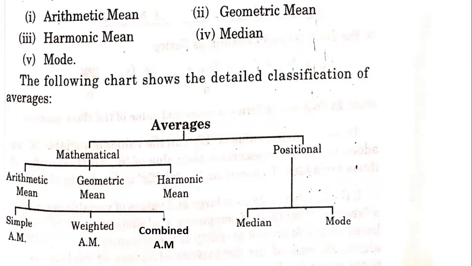So as far as the third BBA business statistics subject is concerned, you only have to study the simple arithmetic mean, the weighted arithmetic mean, combined arithmetic mean, followed by median and mode. The harmonic mean as well as the geometric mean are not included.